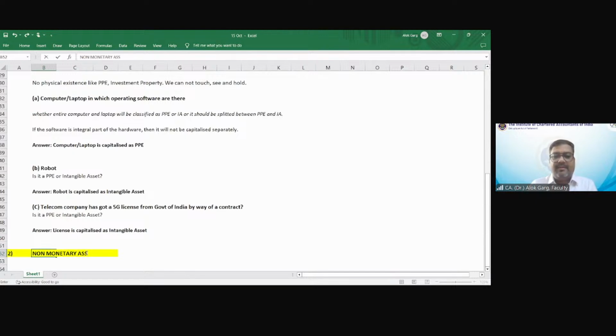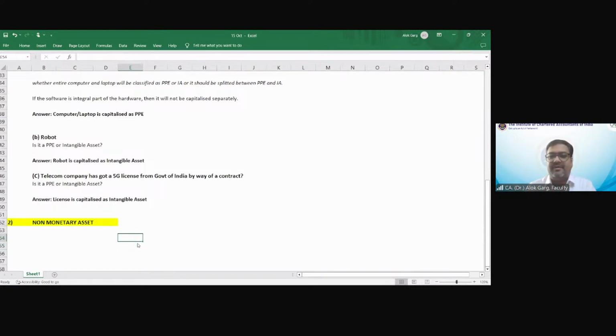Non-monetary asset. What is meant by non-monetary asset? Non-monetary assets are those assets which are not monetary assets. So which definition is important to understand?